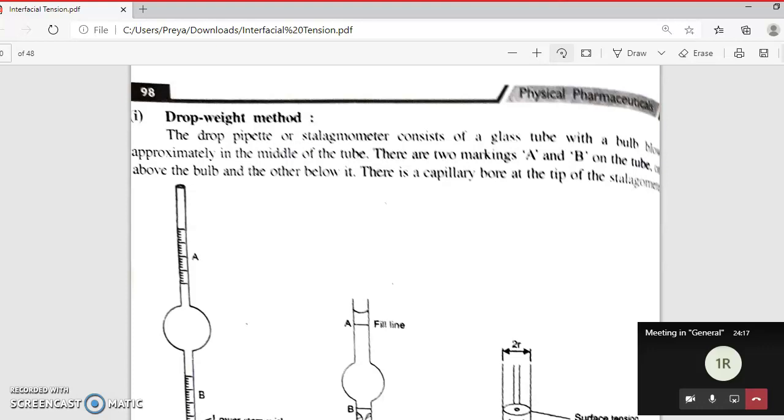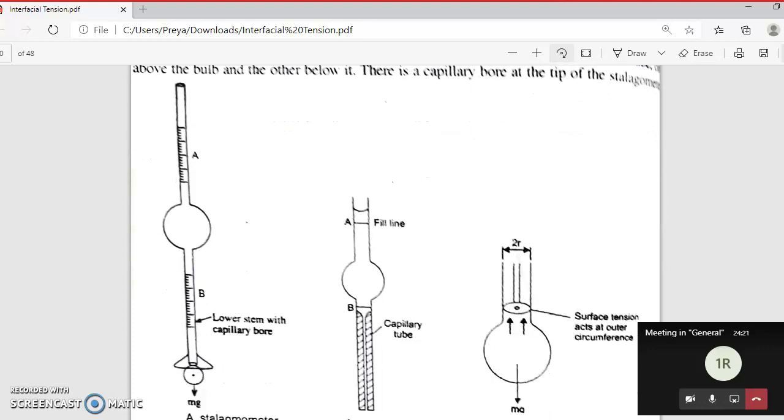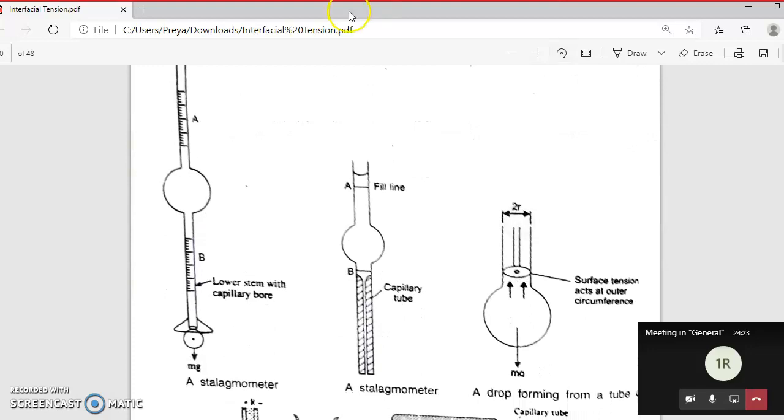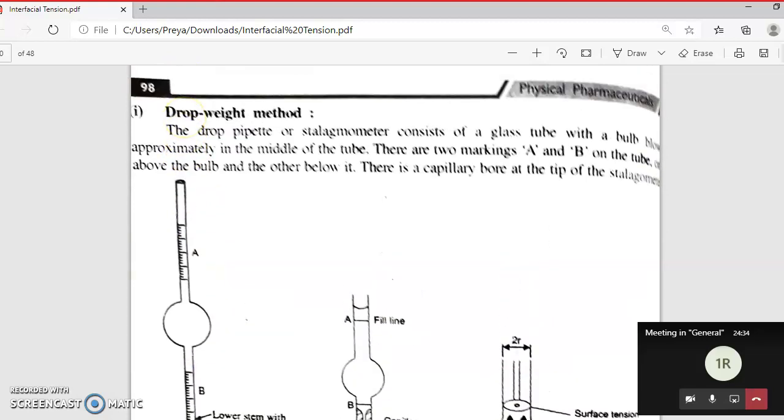Two methods are there in case of drop formation, right? Now in case of drop, I think this type of sphygmometer you have seen, right? You have to fill the liquid in this sphygmometer, and point A is given and point B is given. After sucking the liquid from the top side, you fill the liquid up to point A, right?